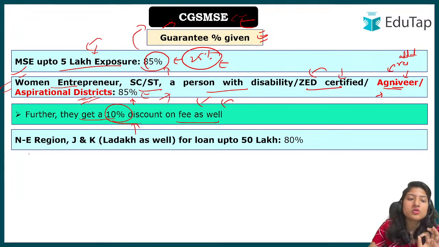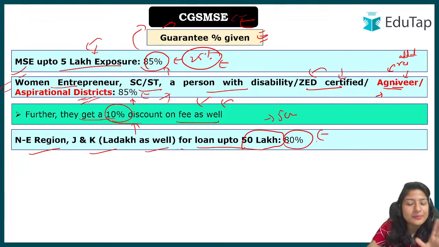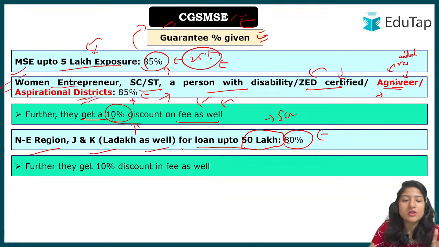Next, if you belong to the northeast region, Jammu Kashmir, Ladakh, and you have taken a loan up to 50 lakh, we know 5 crore is the limit, right? In that case, 80% is the amount that will be backed up by the government. They will also get a 10% discount on the fee, whatever fee will be charged, and this fee depends on how much loan you have taken. On that ratio, the fees depend.